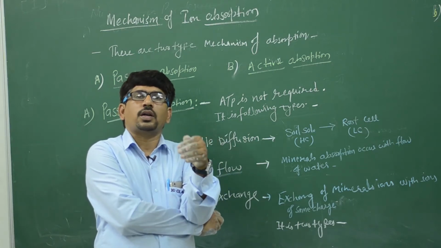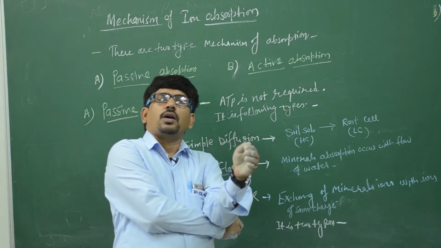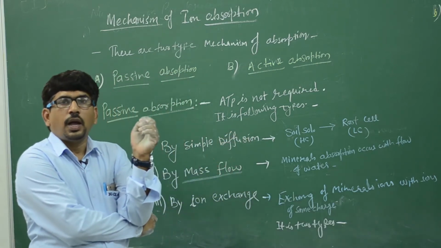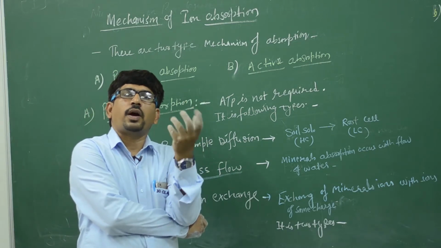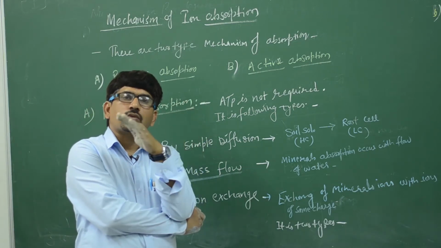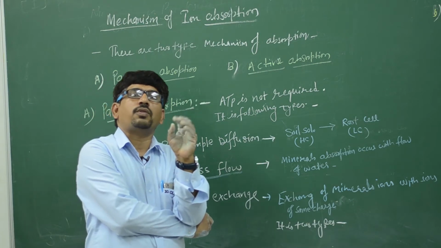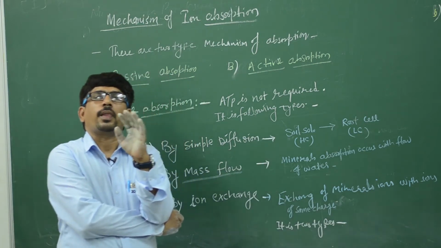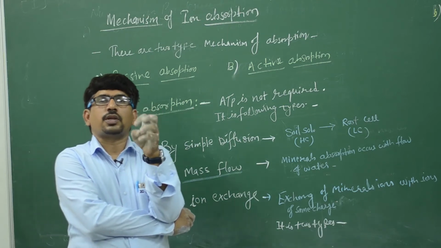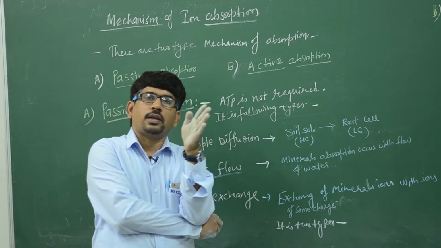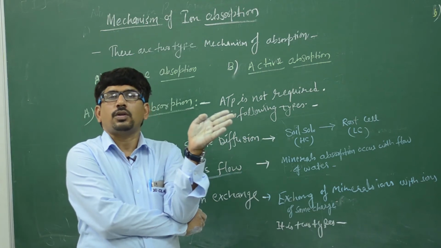For the absorption of water, transpiration pull is required. So the root works as an inactive organ, like a pipe, and the transpiration pull pulls the water, and then water enters into the root cell.